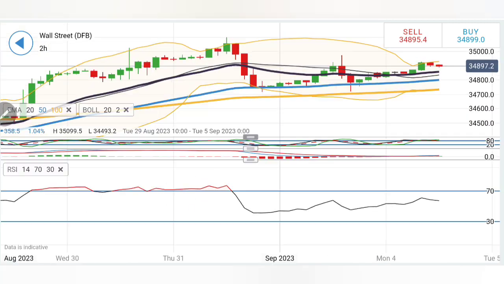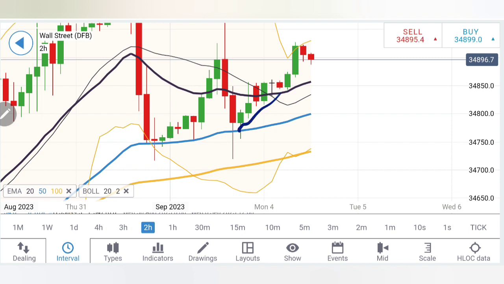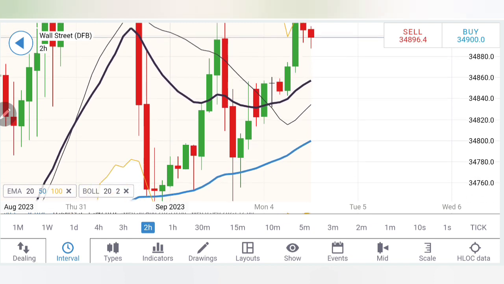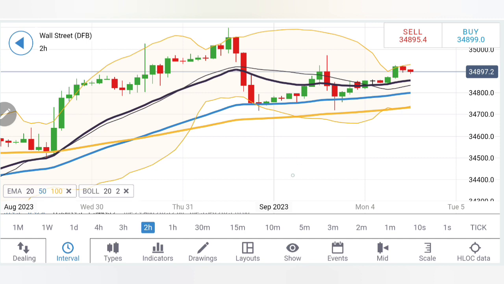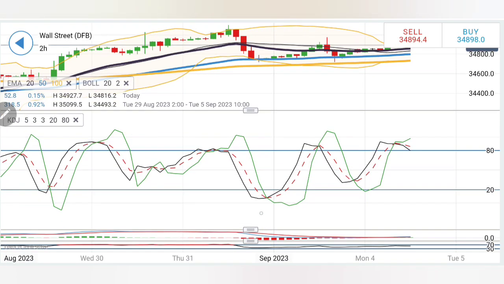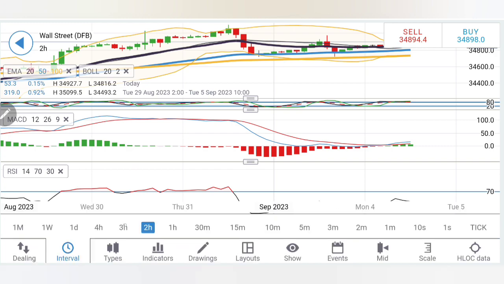RSI is flat. Coming to 2-hour charts. On the 2-hour charts, likewise, one greener candle, couple of retracement candles, higher lows, higher highs. It is still trying to trade in this bullish channel. But remember, the support here at 840, 850 is very, very strong here. I will recommend you to watch strongly as long as it respects 34,800 levels. Now see on the 2-hour charts, stochastic is definitely overbought. MACD has crossed over but trading with very little divergence and bullishness, and RSI is flat.